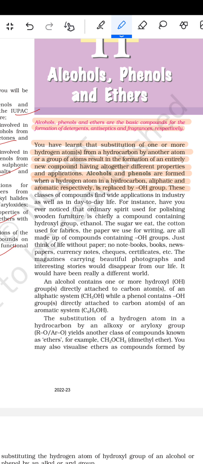by the OH group. These classes of compounds find broad applications in industry as well as in day-to-day life. For instance, have you ever noticed that ordinary spirit used for polishing wooden furniture is chiefly a compound containing hydroxyl group, ethanol? The sugar we eat, the cotton used for fabrics, the paper we use for writing are all made up of compounds containing OH group.